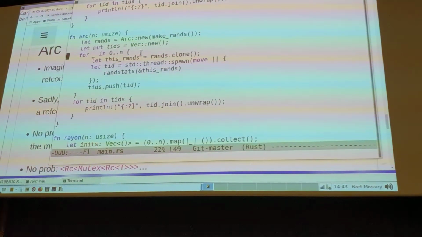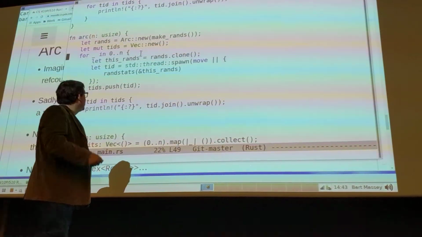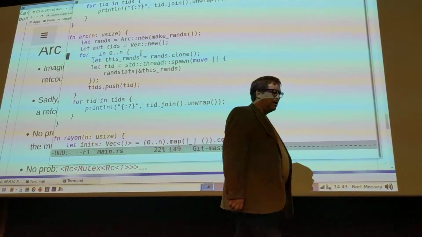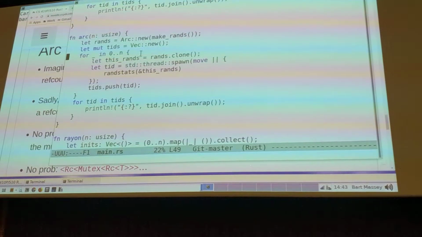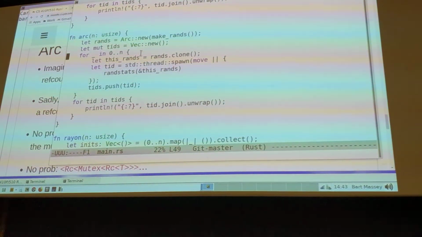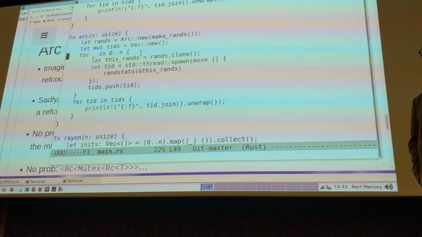And then I move that into the closure with a move closure. It turns out I probably don't actually need the keyword move here. It will move it. Oh no, I do, because I'm going to take the address of that thing, and so I have to make sure it gets moved instead of just referenced, or it won't work. What happens if I don't have move there? Well, what's the lifetime of this rand? It's this iteration of the loop, right? What's the lifetime of the closure?